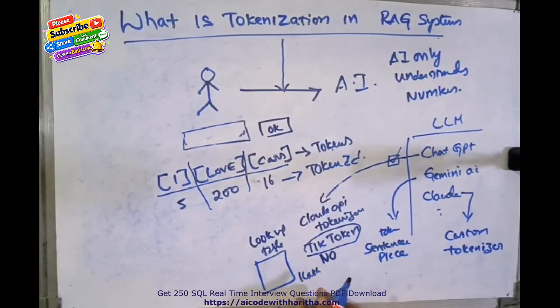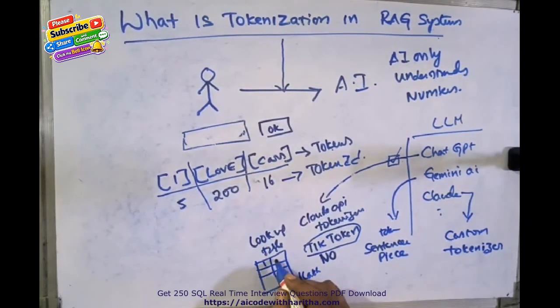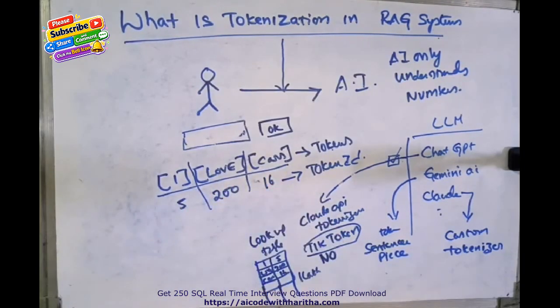For this example, we'll take 1 lakh words, and each word is predefined. For example, I is 5, love is 200, and cars is 16. Like that they assign the numbers, and those numbers match these words.